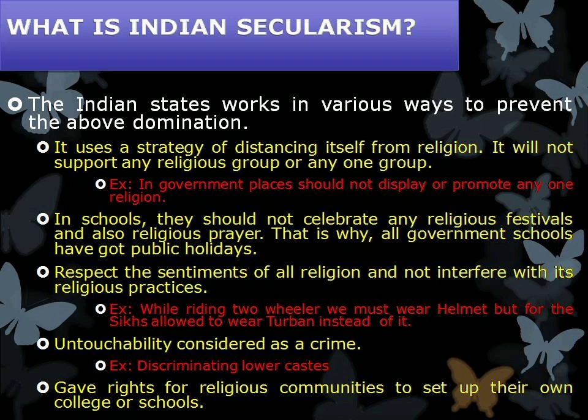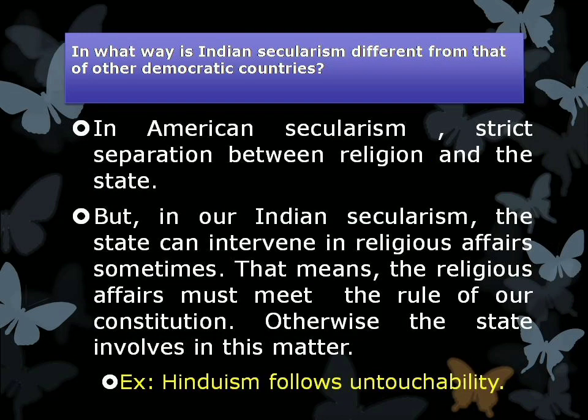See the next slide. In what way is Indian secularism different from that of other democratic countries? Okay, a lot of democratic countries are there. Democratic country means the people can select their leader. That is a democratic country.